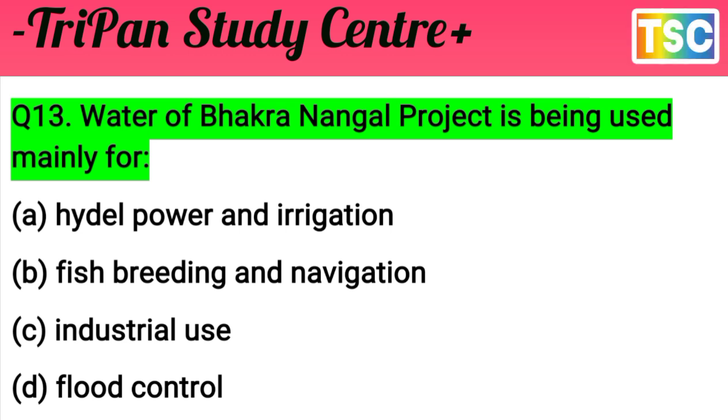That is the main purpose for the use of the Bhakra Nangal project. The answer A is correct. That's important. And let's see the next question.